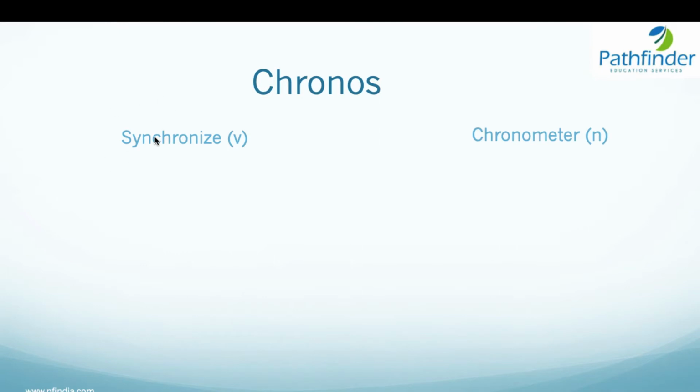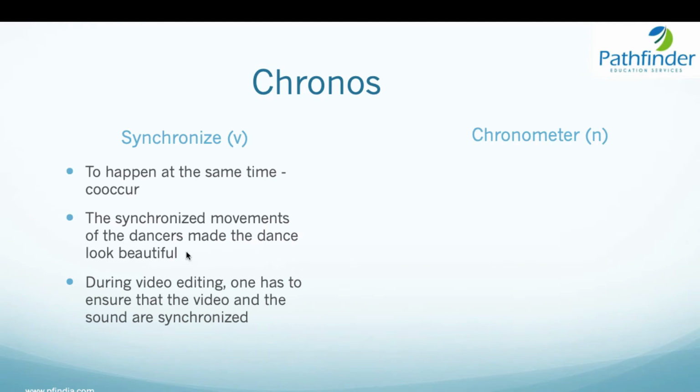Synchronize. Synchronize means when two things happen at the same time. Like during a dance or a dance show, if there are two dancers, then their movements have to happen at the same time. That's when they appeal to the eye. So they are synchronized movements in a dance. So to occur or to happen at the same time is synchronized. The synchronized movements of the dancers made the dance look beautiful.